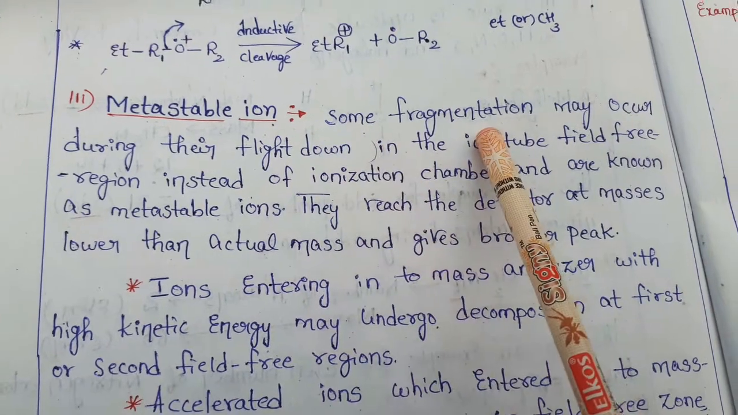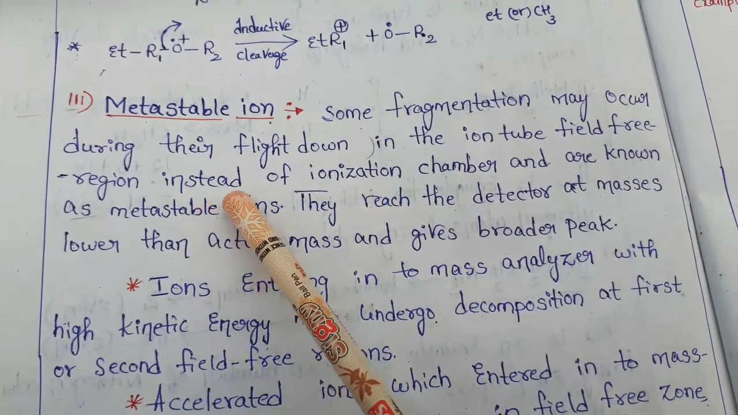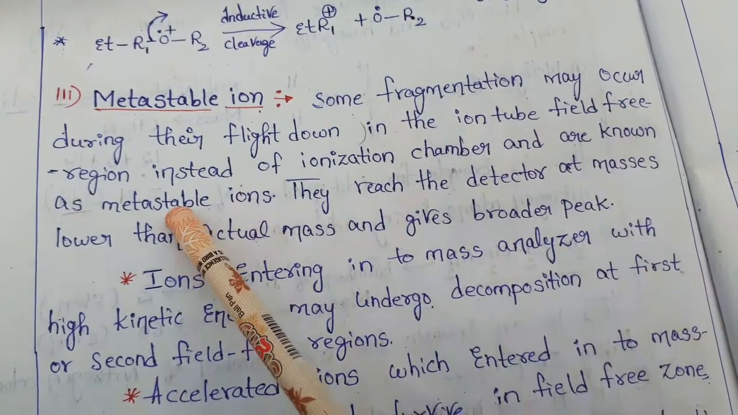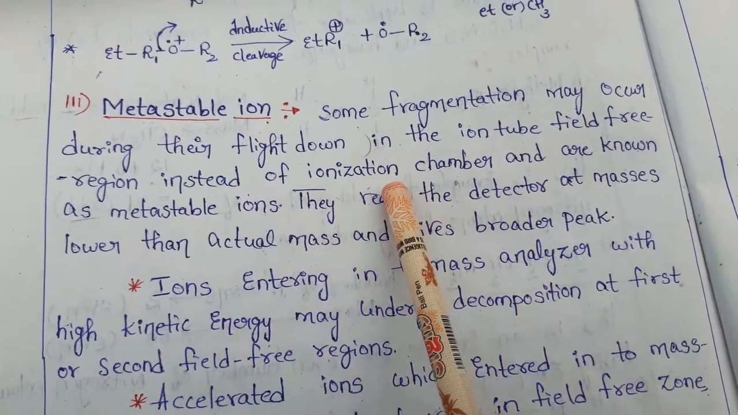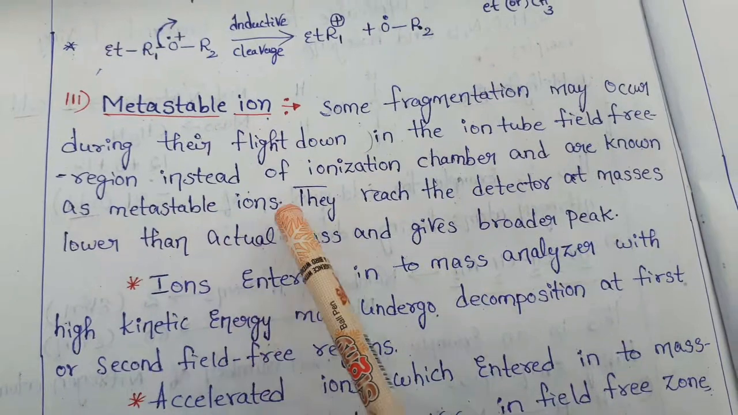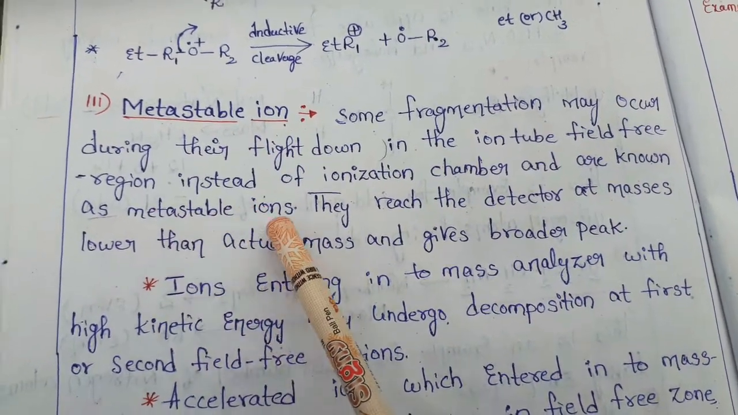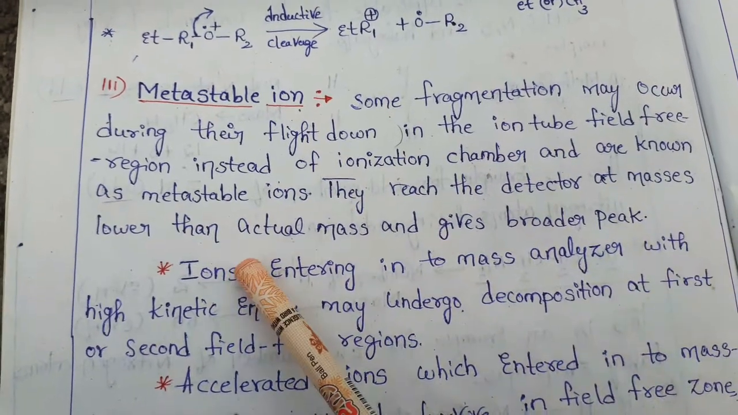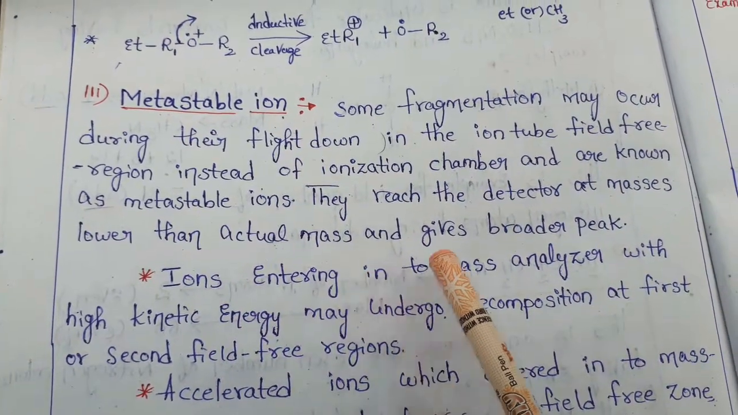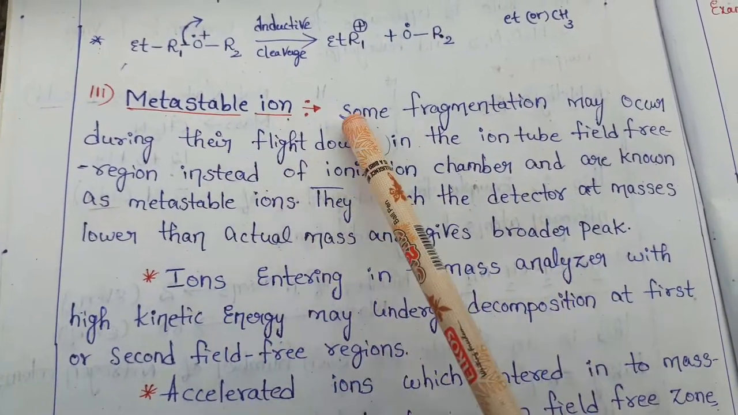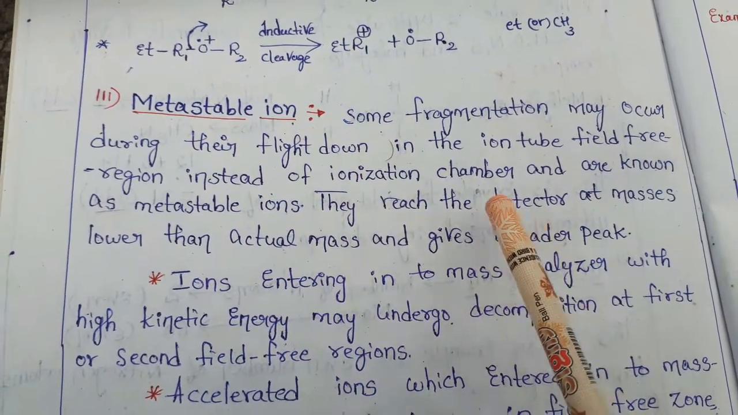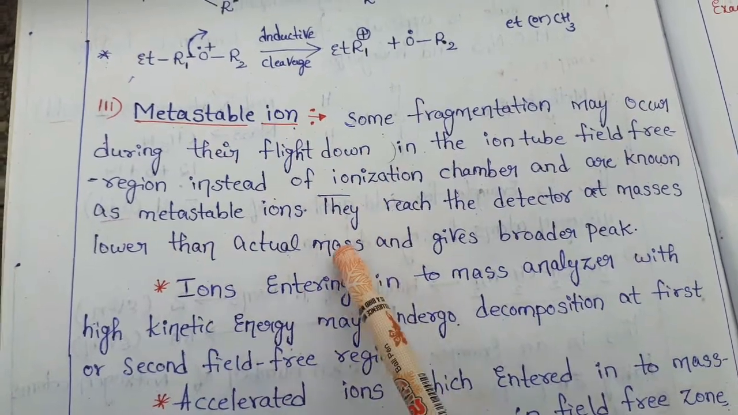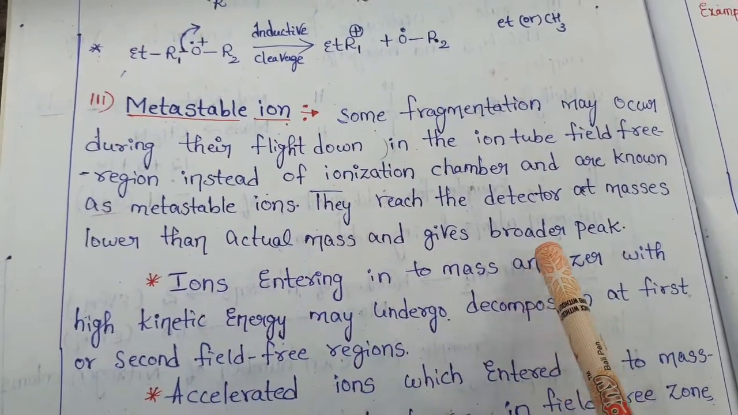Some fragmentation may occur during their flight down the ion tube field free region instead of the ionization chamber, and these ions are known as metastable ions. These metastable ions reach the detector at masses lower than the actual mass, so they give a broader peak.